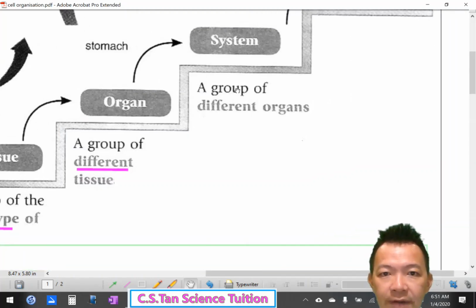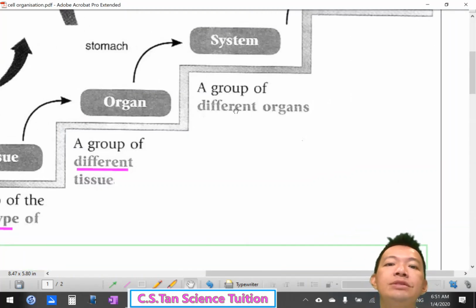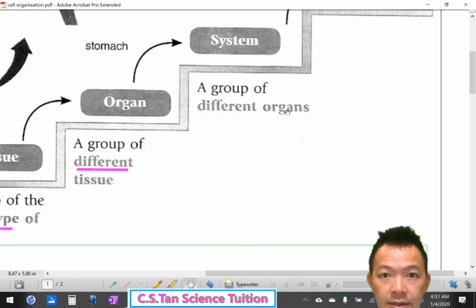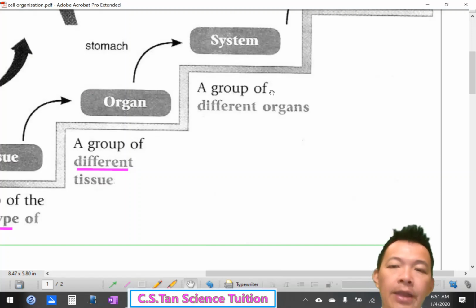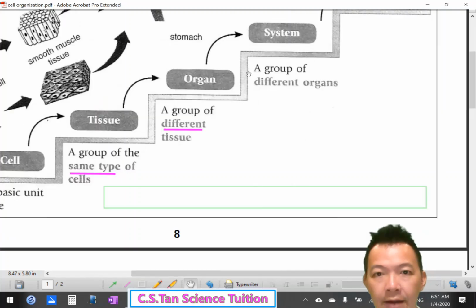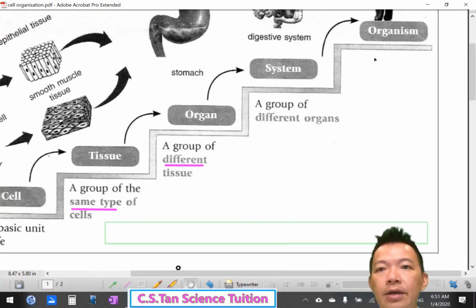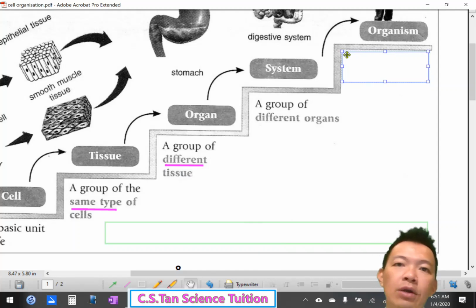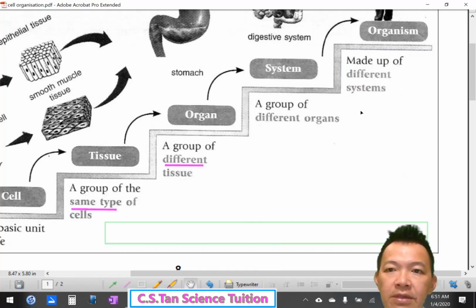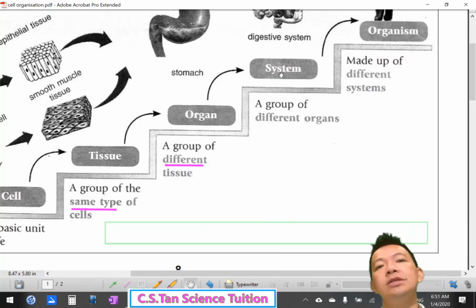They are made up of a group of different organs. 一大堆的器官。Okay, they work together and they become the systems. And now, when all the systems join together, it become organism. So what is mean by organisms? Made up of different system. 各种各样的系统结合变成的一种生物啦。Okay.